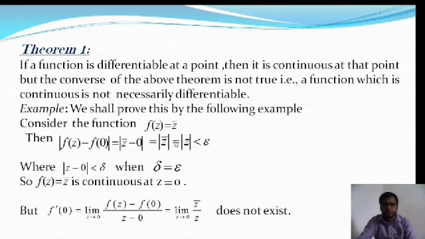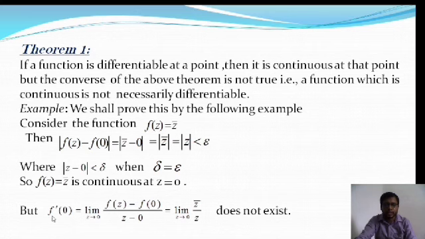So modulus of z bar is equal to modulus of z, and this expression is less than epsilon when modulus of z minus 0 is less than delta, where delta is equal to epsilon, and delta and epsilon are very small quantities. So for that we will say f of z is equal to z bar is continuous at z is equal to 0.